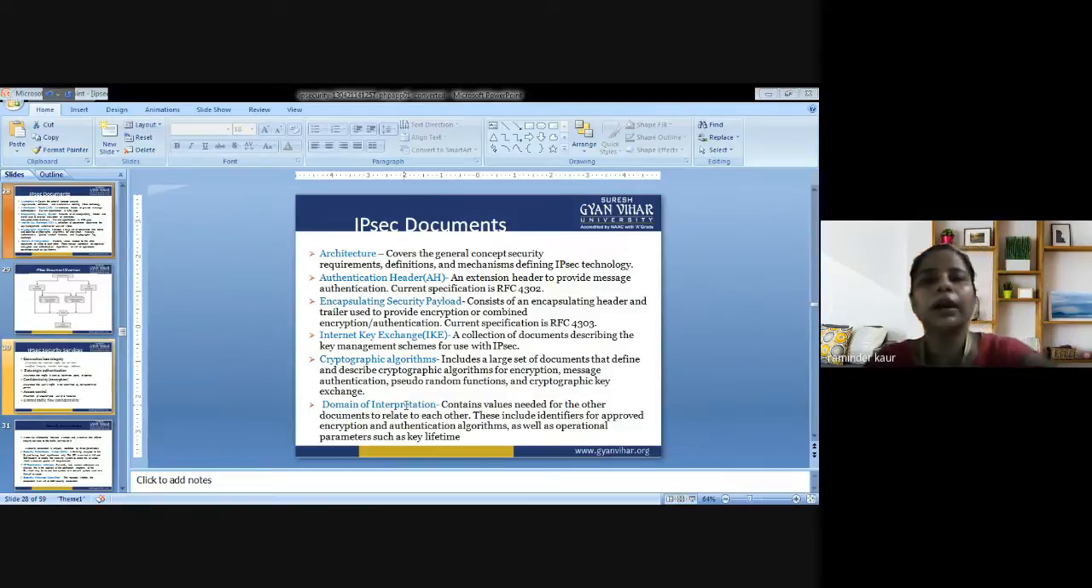So what is the architecture? It covers the general concept, security requirements, definitions, and mechanisms defining the IP security technology.